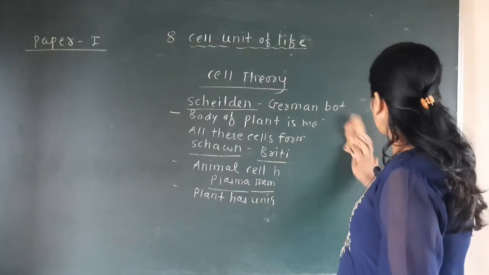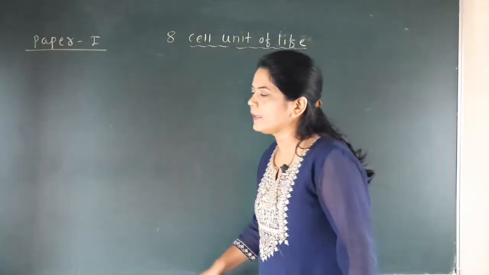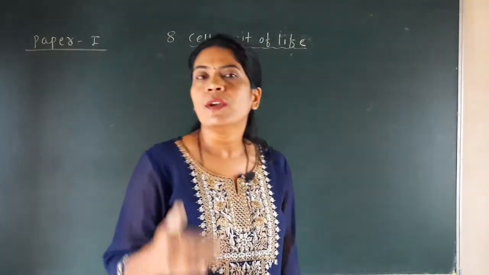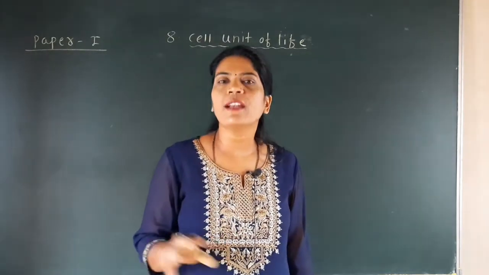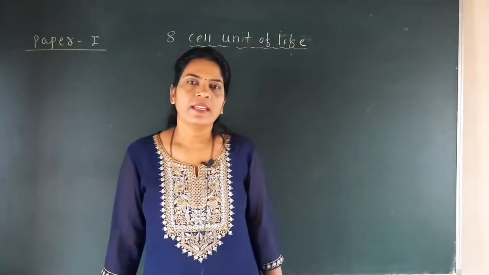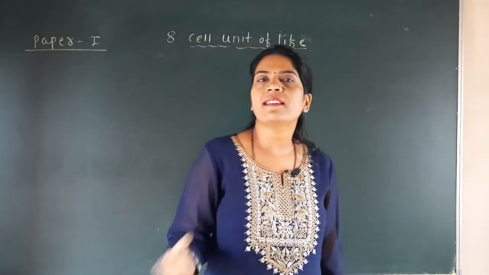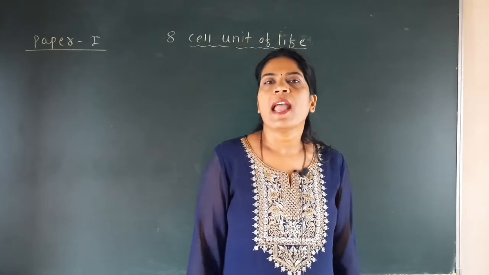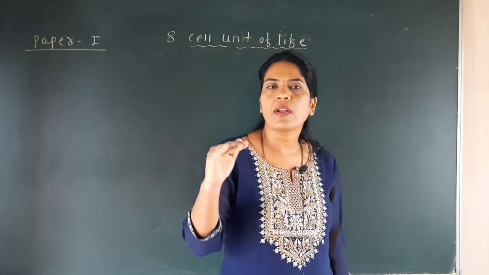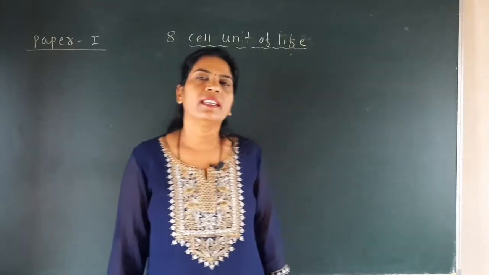Now, a very important thing is that some students are confused about what the cell theory is. The cell theory is nothing but the statements given by Schleiden and Schwann. Which statements are there? The first statement is that the plant body is made up of cells and thus different tissues are formed in the plant body. The animal cell has an outermost covering called the plasma membrane. The plant cell has an outermost covering called the cell wall, and thus all plants and animals are made up of cells. This is called the cell theory because we have combined the characteristics of Schleiden and Schwann in this cell theory.